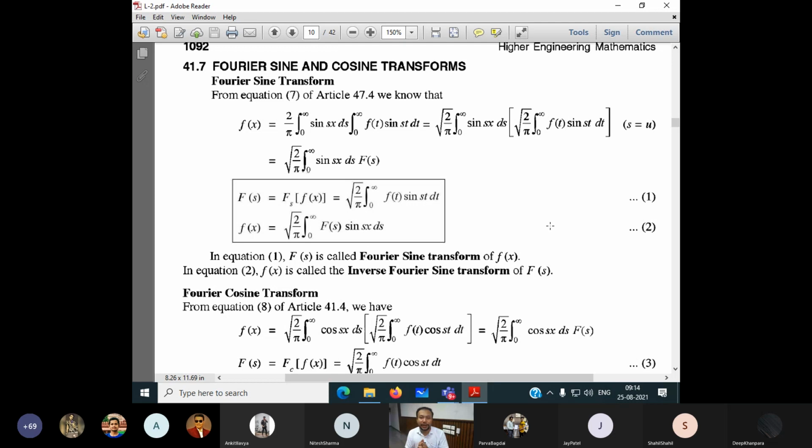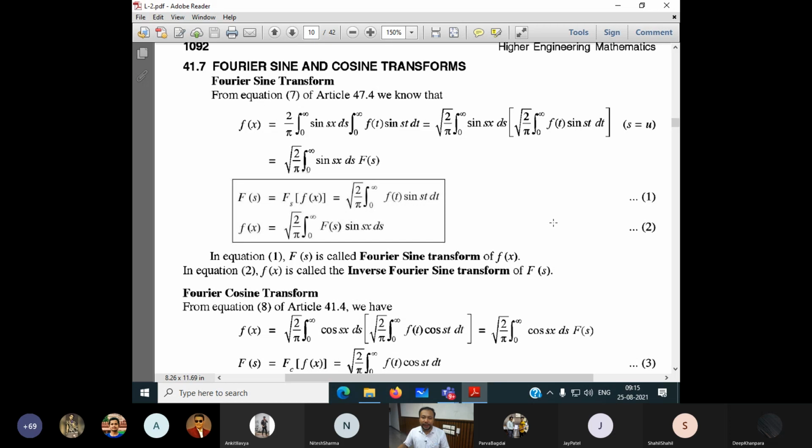Okay. Now, one of the main applications is that we can solve partial differential equations with the help of the Fourier series. There are more applications, such as signal processing to detect the number of formations in the subsurface. There are a number of applications. At the foundation level, we should understand all these things.